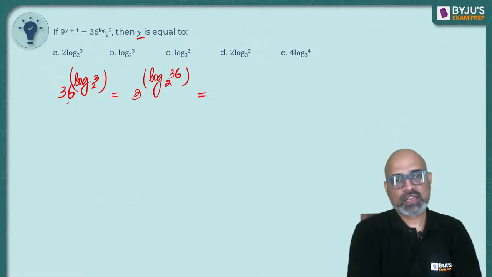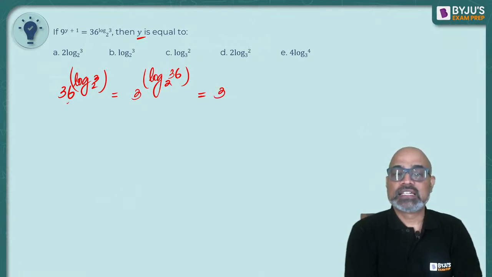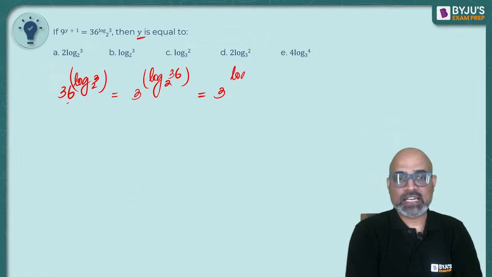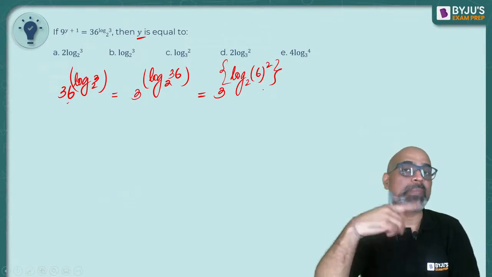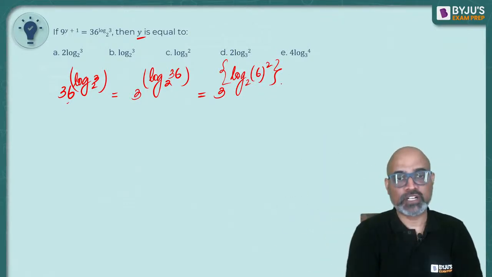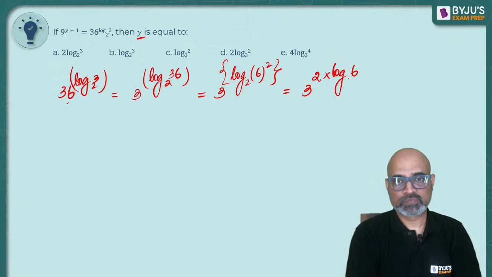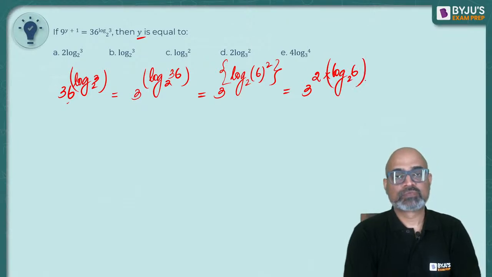Okay. Next is, as you would know, 36 can be written as 6 square. And what happens if you have a power on the value? It comes in the front. Right?